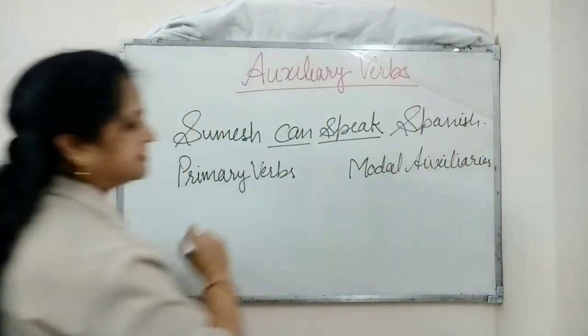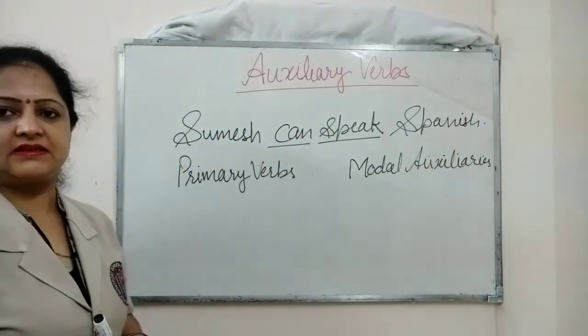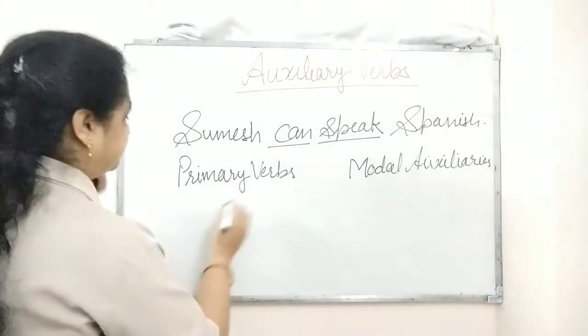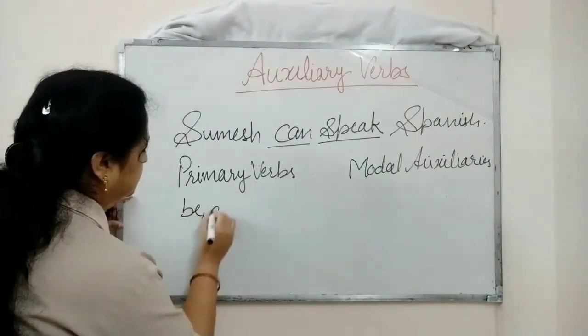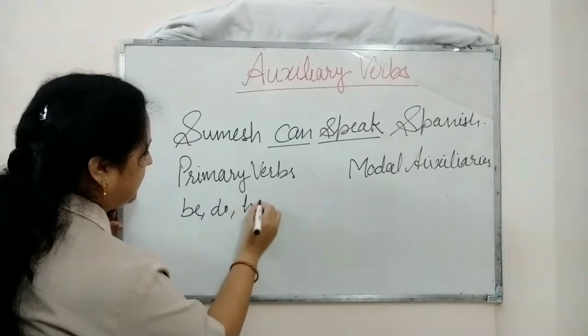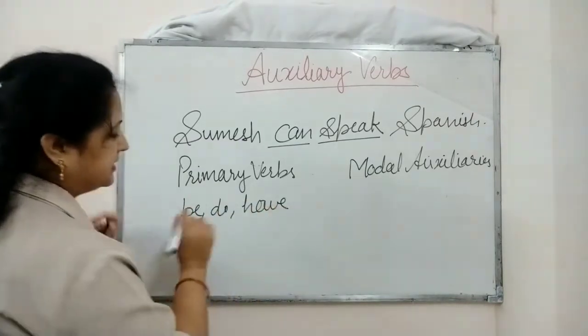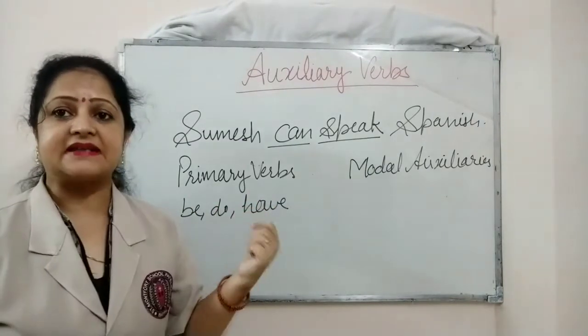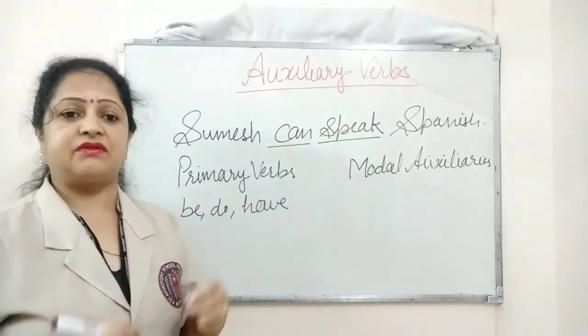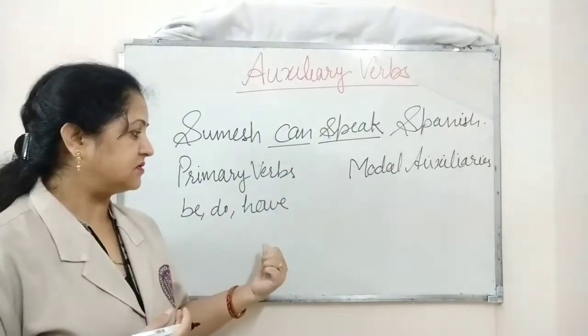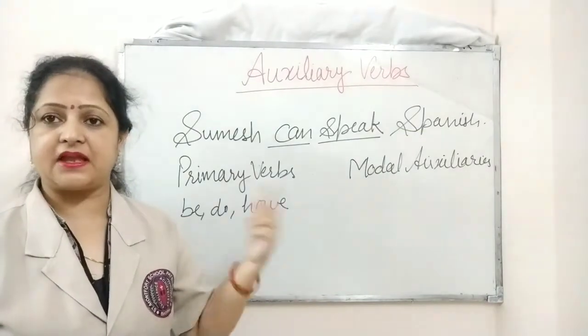Okay, primary verbs and the modal auxiliaries. Primary verbs are be, do, have. All these three are known as primary verbs. These three are also used as main verbs.